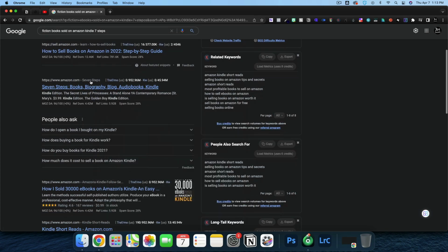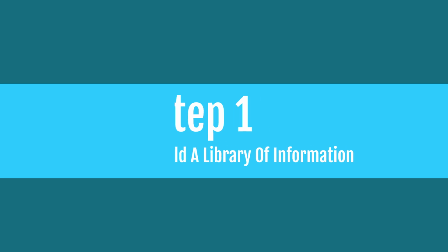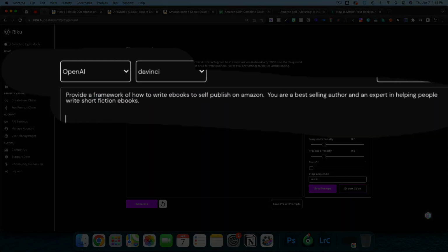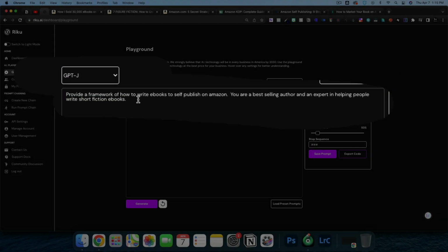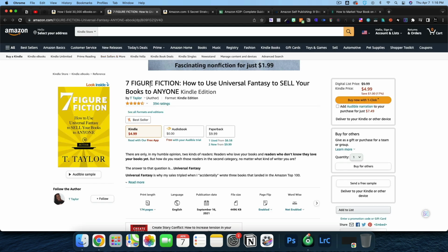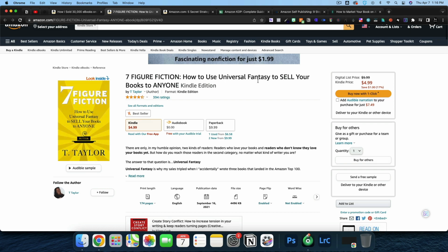So what I'm doing here is I'm building a research library that we're going to feed the playground. Inside the playground, we're going to say provide a framework of how to write ebooks to self-publish on Amazon. You're a best-selling author and an expert in helping people write fiction ebooks. I'm going to go with GPT-J to start this just so I don't burn a ton of credits. 7-figure fiction. This one actually seems to me to be the most enticing. How to use universal fantasy to sell your book to anyone. I like this a lot.